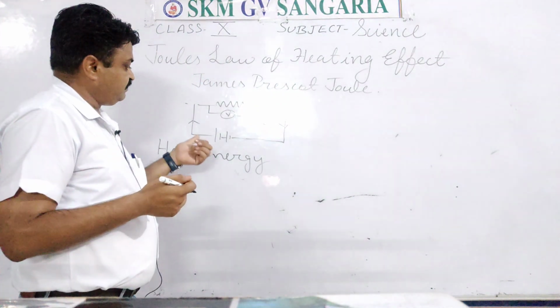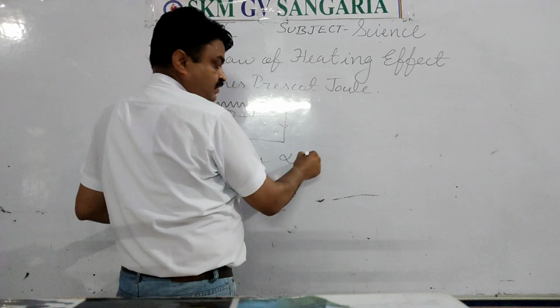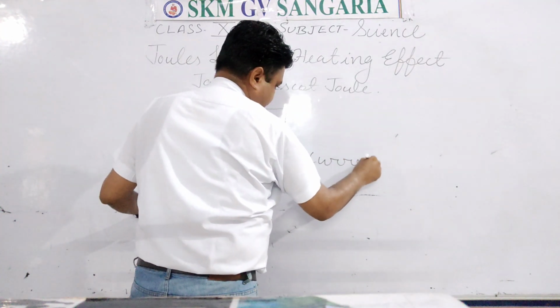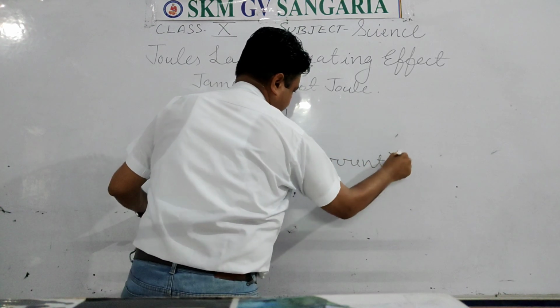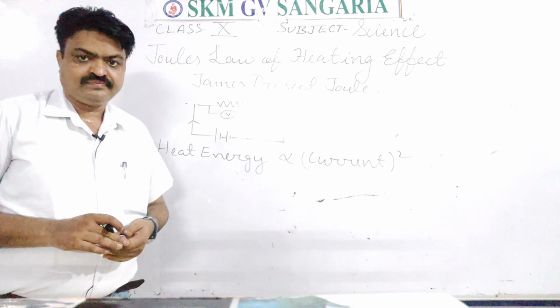Heat energy depends on the current, or you can write here current square. This is the first law.